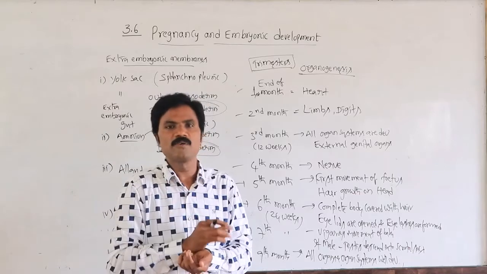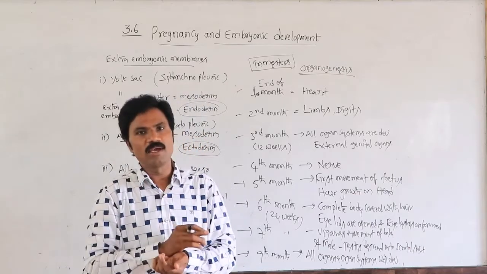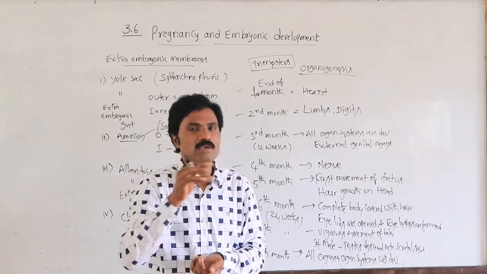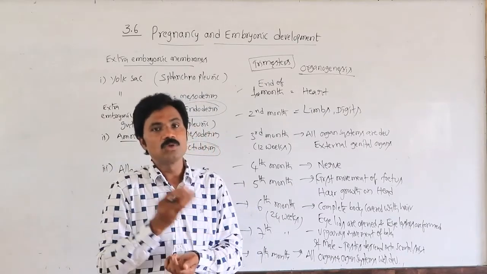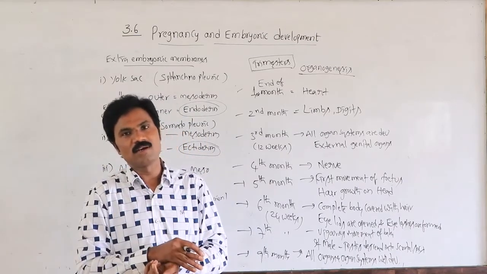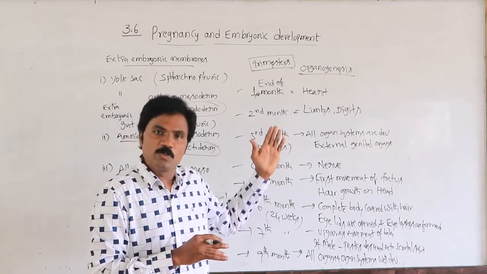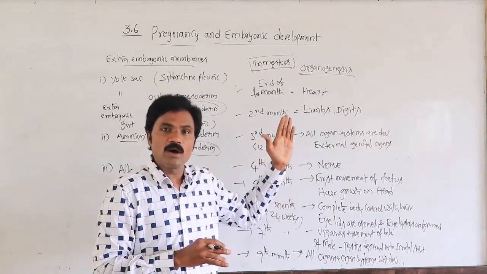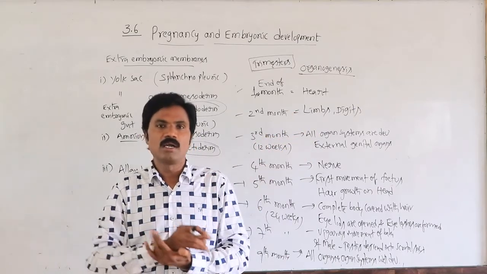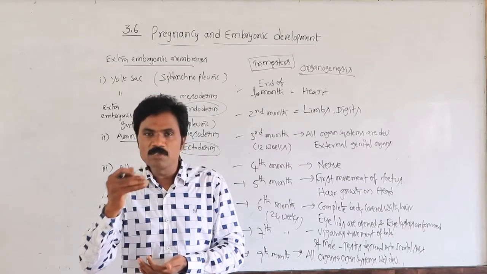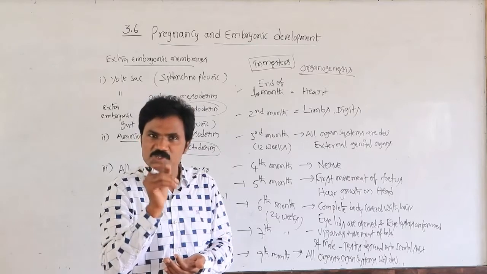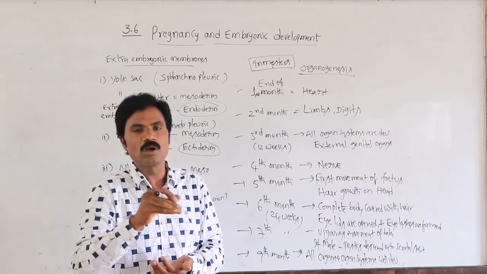Here, from the exam point of view, what are the extra-embryonic layers? Which type of extra-embryonic layer acts as the epithelial, non-functional one? Which one acts in a crucial role for growth and development of the fetus? In this specific type, what type of organs originate and what type of tissues are derived? These are the different germinal layers, ecto, meso, endo, and the particular cell stage we call the gastrula.